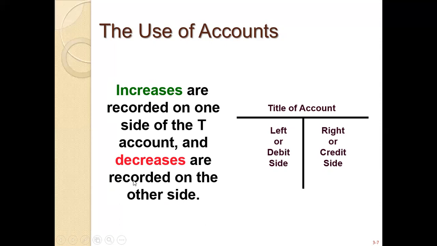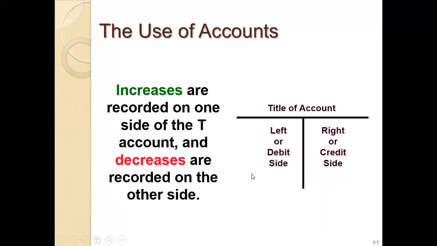Increases are recorded on the debit side, and increases are recorded on the credit side, normally in a cash account. Increases are recorded on one side of a T account, and decreases are recorded on the other side of a T account. Increase and decrease stand on the right and left sides of the T. But how do we determine whether it is a debit side or a credit side?